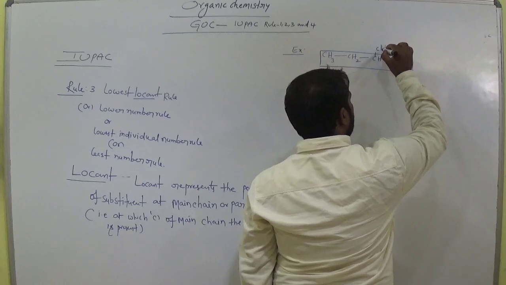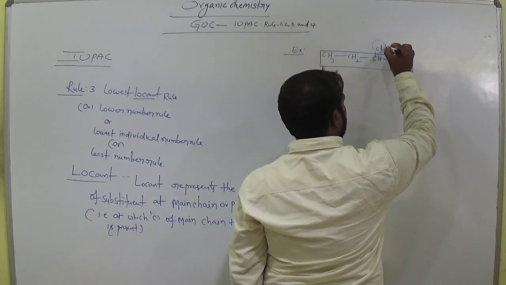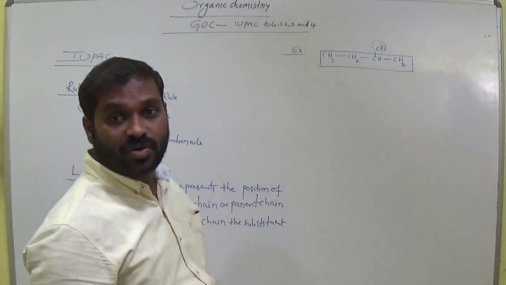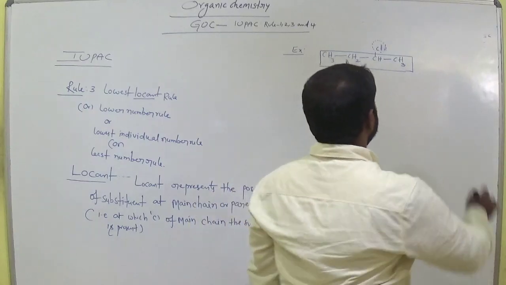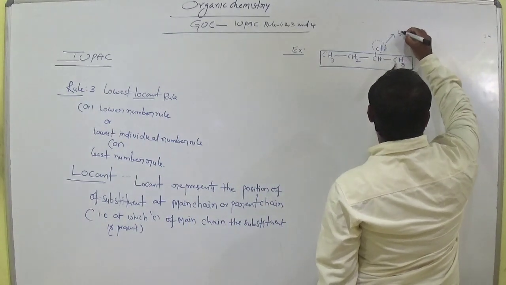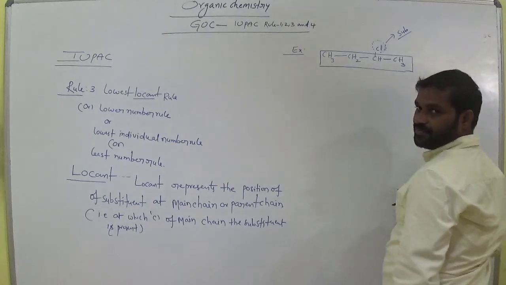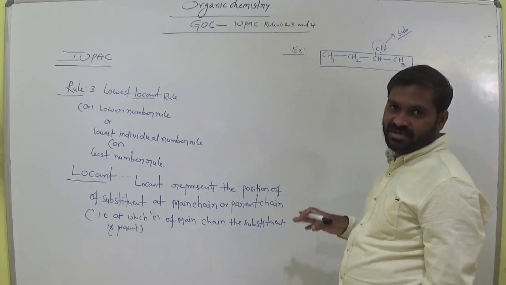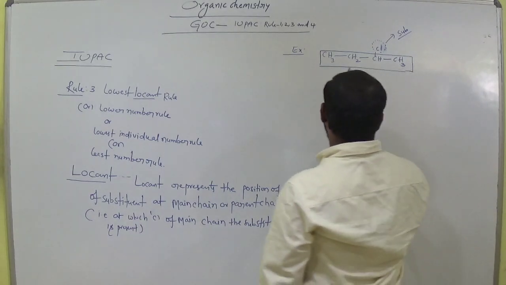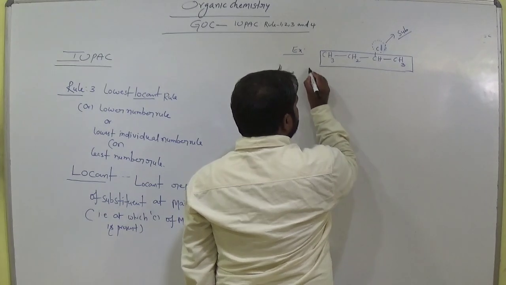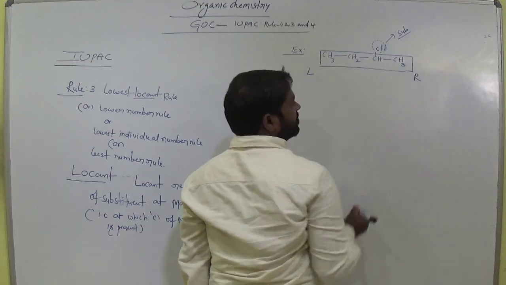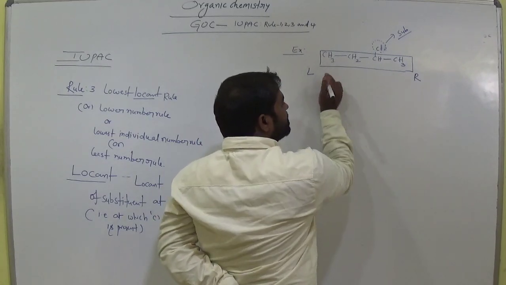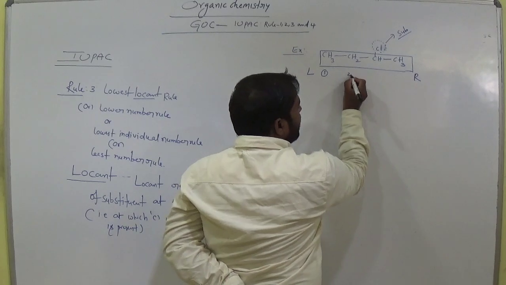Now this one is not a carbon, it is a chlorine. Halogens, chlorine, bromine, iodine are always considered as substituents, side chains only. So this chlorine is a substituent. Now I would like to give numbering to this main chain. Suppose this is left and this is right of this chain. Suppose I give the numbering to this main chain: this is the first carbon, and suppose this is the second carbon.